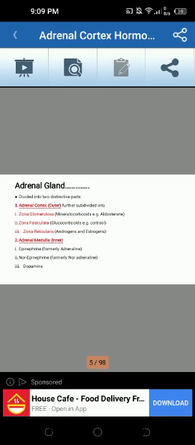Divided into two distinctive parts, the adrenal cortex is further subdivided into zona glomerulosa, zona fasciculata, and zona reticularis. Adrenal medulla, the inner part, produces epinephrine, norepinephrine, or dopamine.